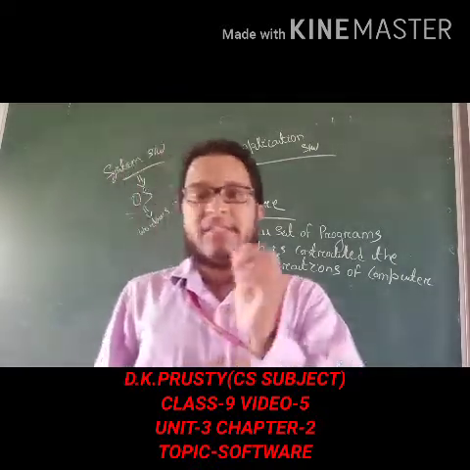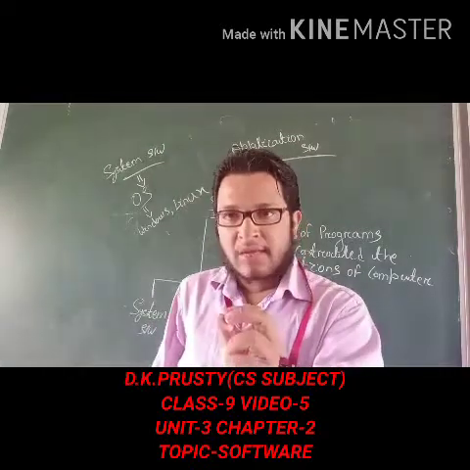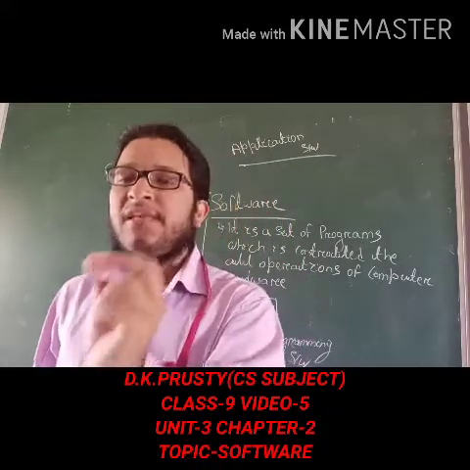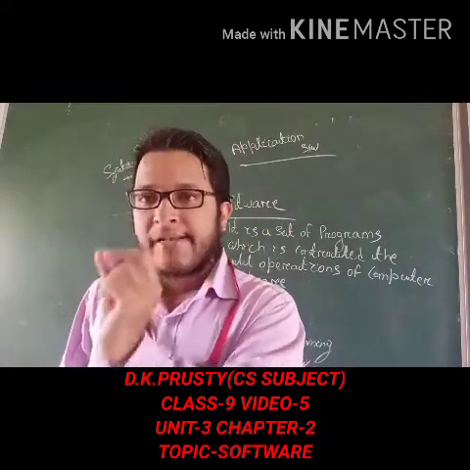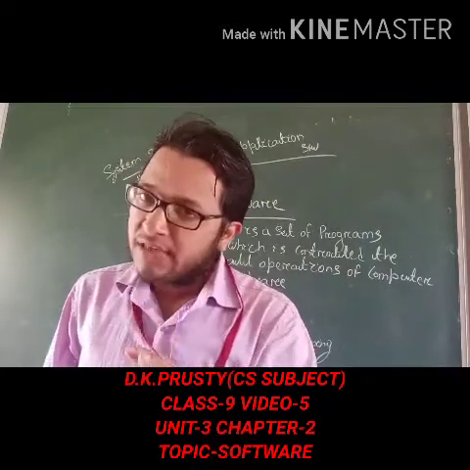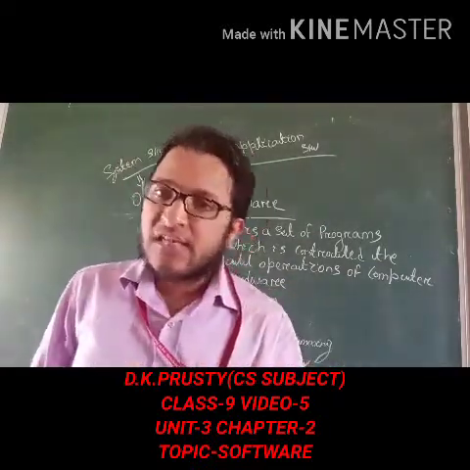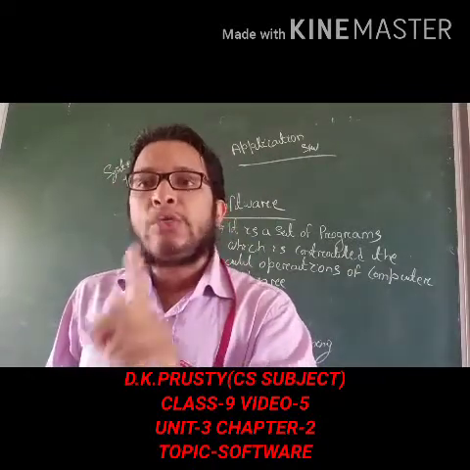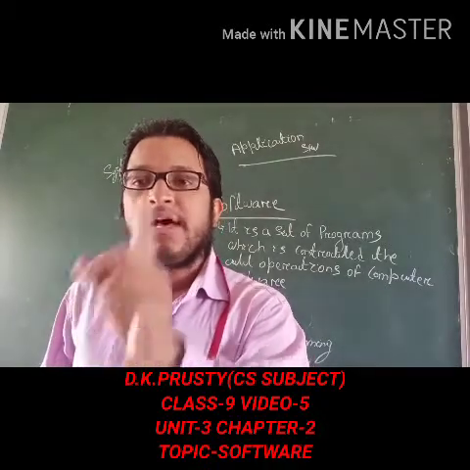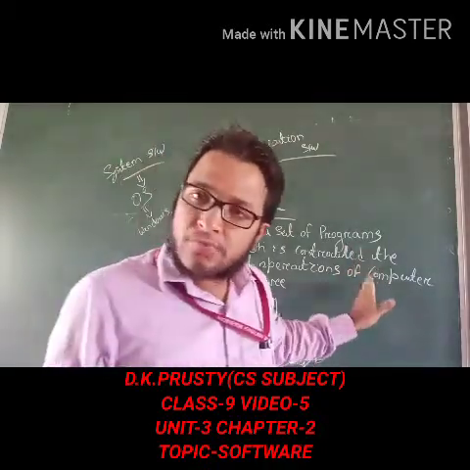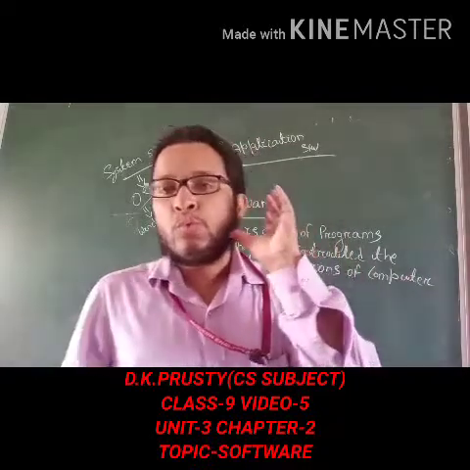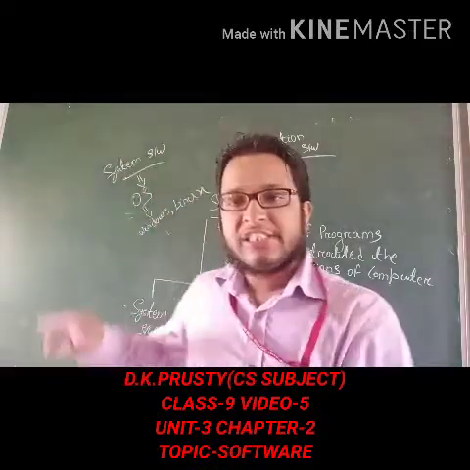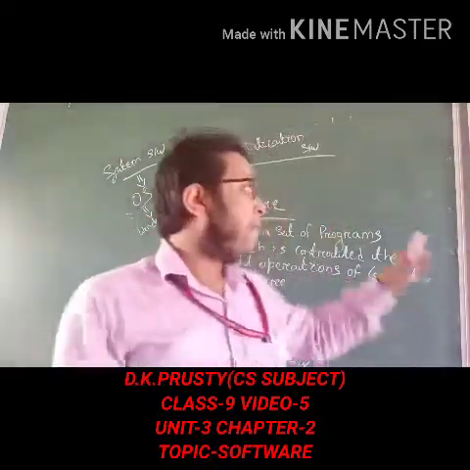You write the answer: system software is a collection of programs that controls the application programs of the computer and also handles some of the hardware of the computer system. Whereas application software is also a collection of programs that is designed to perform a particular task. So application software is used to perform a particular task, a particular operation, and system software controls the application software.